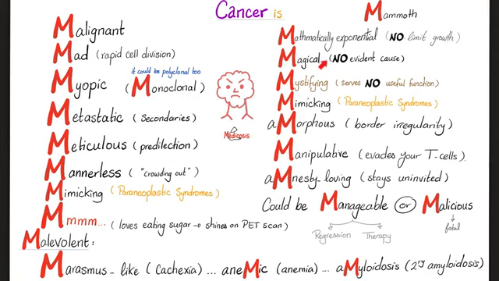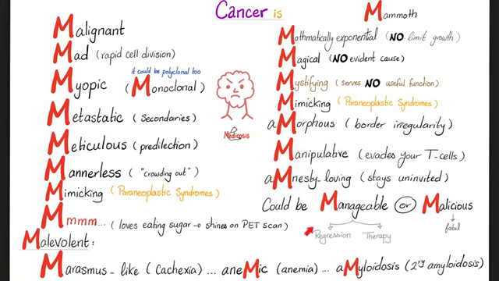Next, cancer is magical. There is no evident cause. We have risk factors. Correlation is not causation. So don't say X causes cancer. The only exception, if you say smoking causes cancer, I'm not gonna yell at you. But with anything else, we don't have enough evidence to prove causation. It's all about correlation. Next, cancer is amorphous, which means irregular. Cancer is manipulative. It's evading your immune system. Cancer likes amnesty. It stays in your body. It's uninvited. We don't want it. I'm gonna stay here against the will of your immune system.